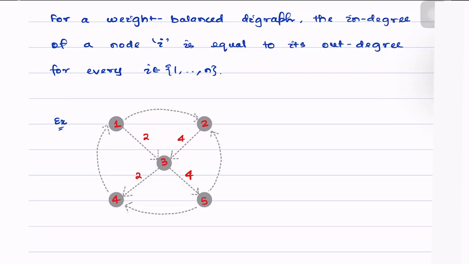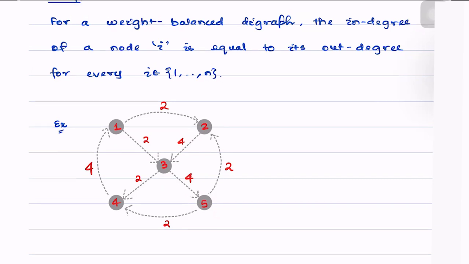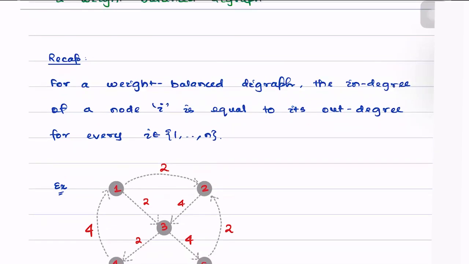Now, we observe that for node number 4, the in degree is, for node number 5, the in degree is 4, meaning I must add a 2 and a 2 here so that the out degree also becomes equal to 4. Similarly, this out degree here has to be equal to 4 and this here has to be equal to 2. If you notice that for the given digraph, whichever node we pick, its out degree is equal to its in degree. So now we know what a weight balanced digraph is.